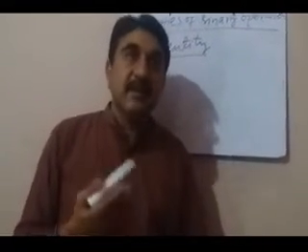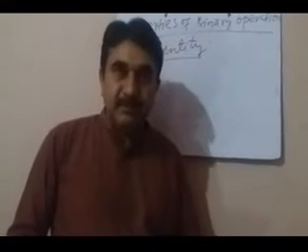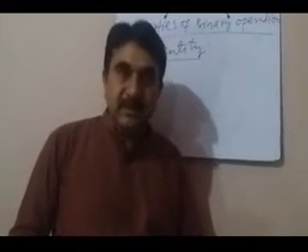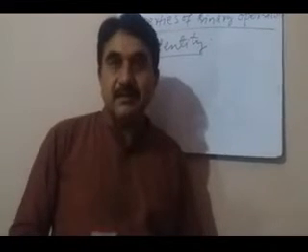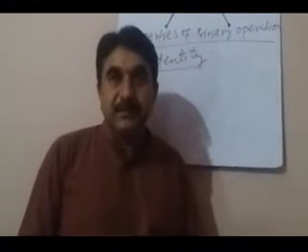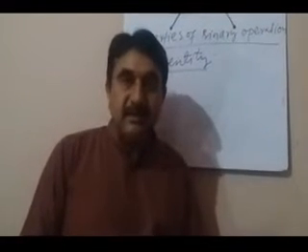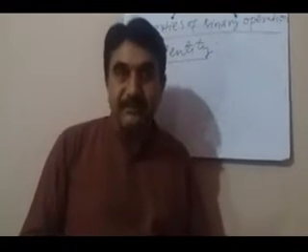Similarly, 1 is called the multiplicative identity, because when 1 is multiplied with any number, it does not affect it. It does not change the identity of the number. That is why 1 is called a multiplicative identity.